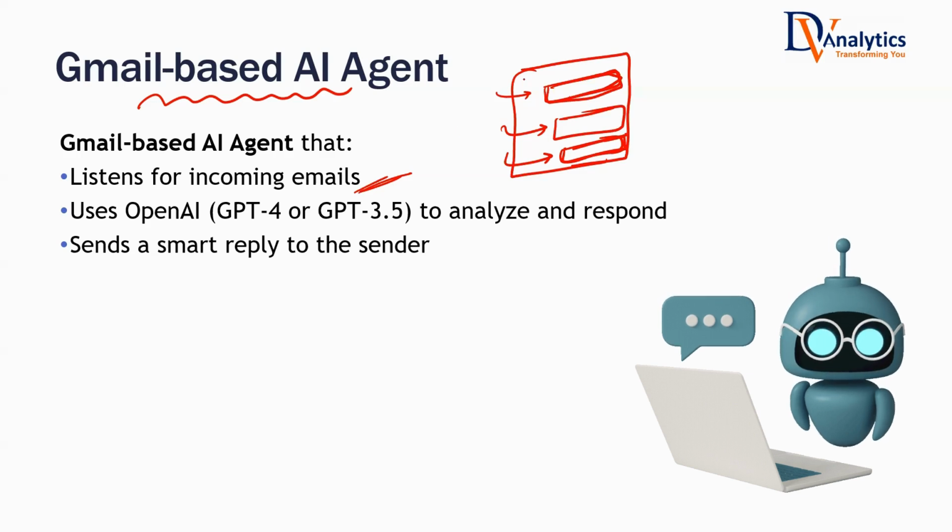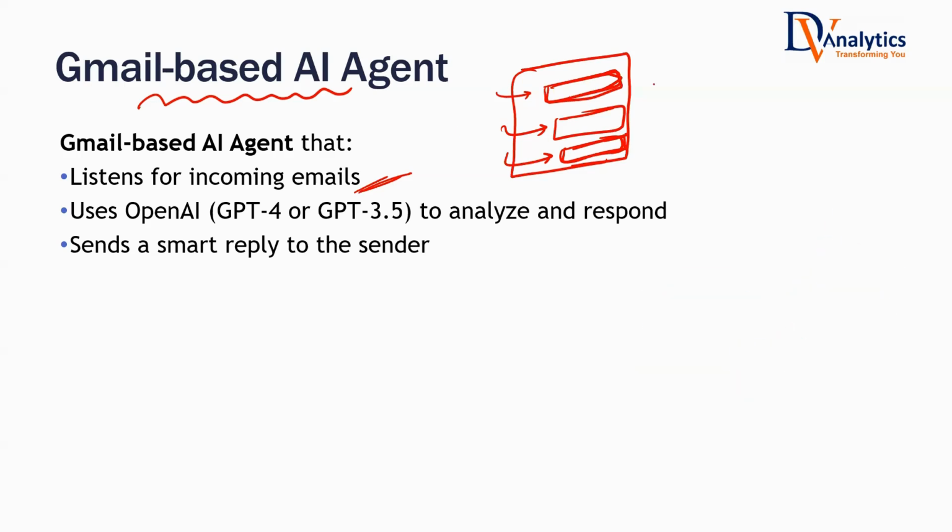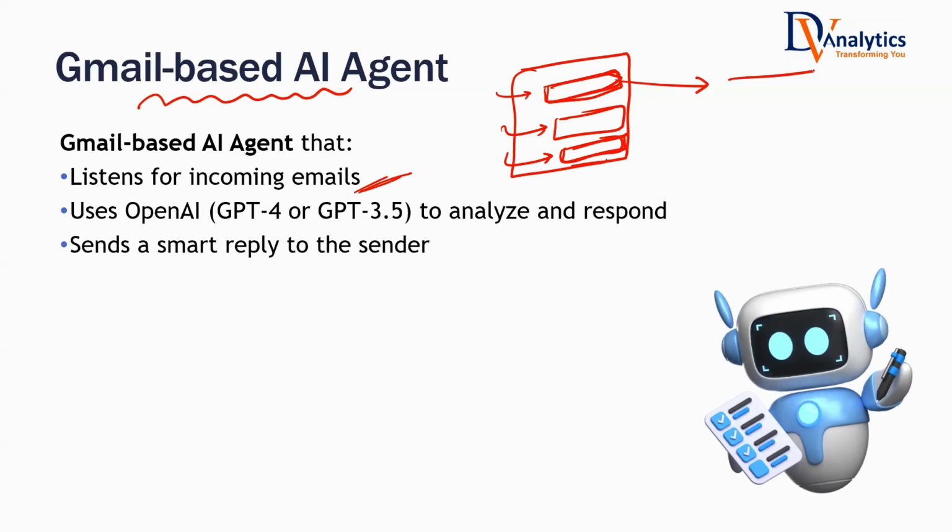Now, what will this N8N based AI agent do? It will take this email and reply back saying that, okay, I will give you the materials. Please share exactly what topics you are looking for. So it will give a reply. Automatically, it will send a reply. Once I connect the Gmail credentials, the Gmail API, it will send the reply automatically.